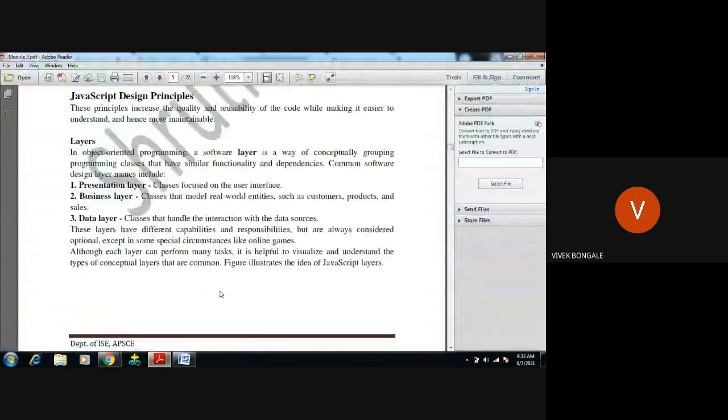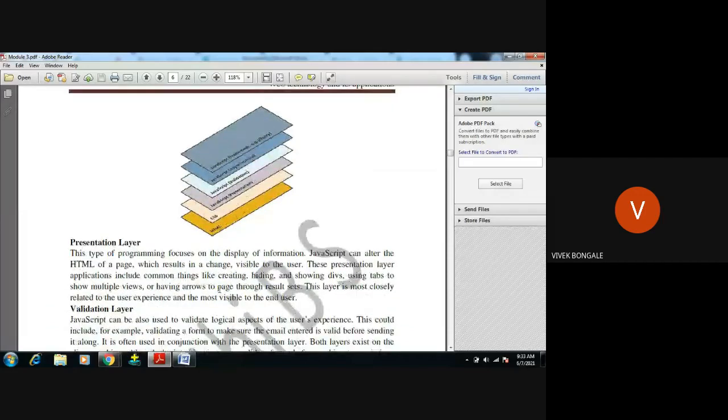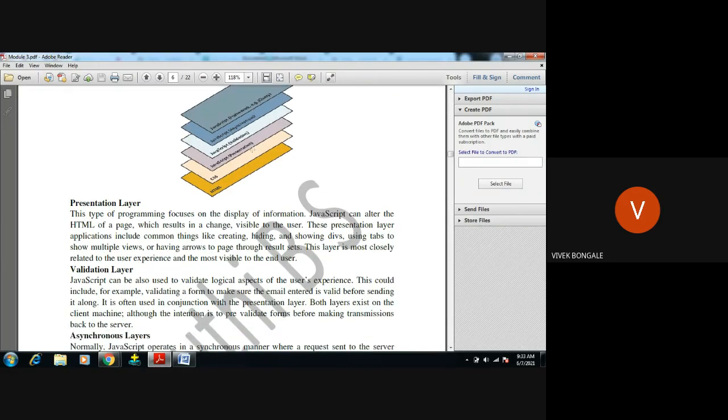So you can see here, this is the diagram. We have an HTML page, and in that HTML page we are including the CSS. On the same HTML page, you are using the JavaScript. First, it will handle the presentation layer, then the validation layer, then the asynchronous layer. At last, we have a framework. JavaScript frameworks are nothing but like plugins, and we'll see those later. But presentation layer, validation layer, and asynchronous layer are the three layers we're going to use.